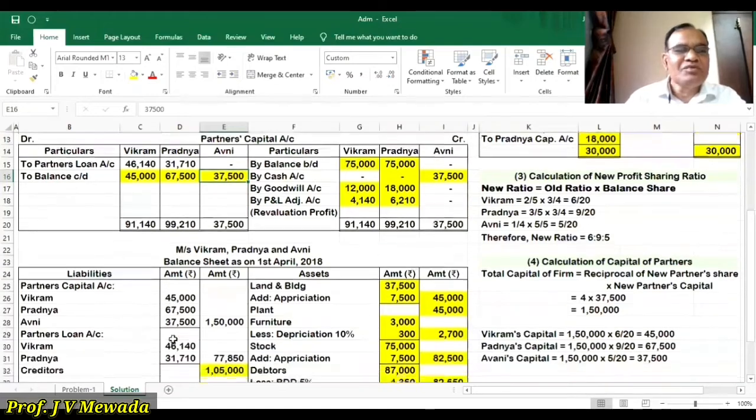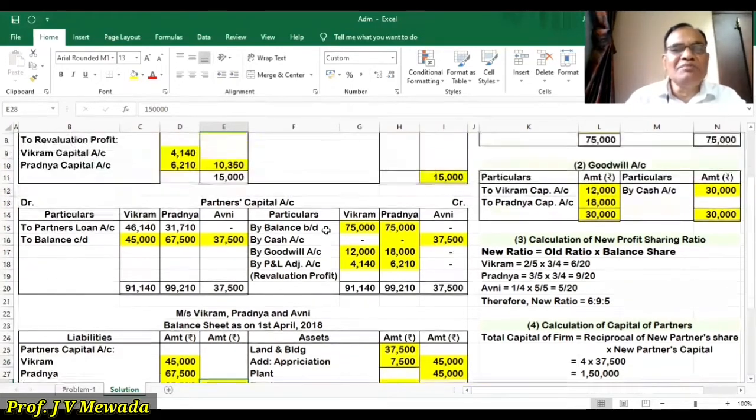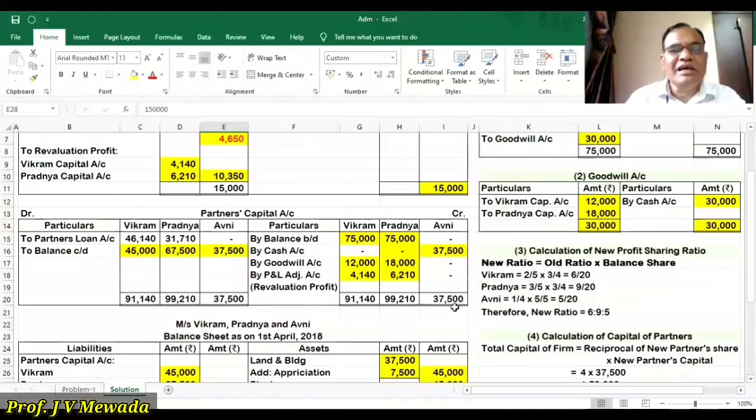And the same we are going to write in the balance sheet also for Vikram, Pradnya and Avni, and the total capital is 1,50,000 as we have decided. Now we'll close the partners' capital account. Avni's capital 37,500 on the credit side and debit side also 37,500. So there is no change here.